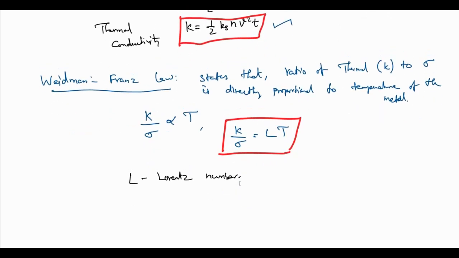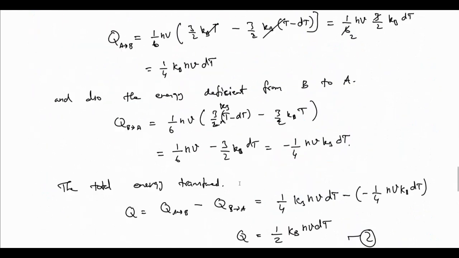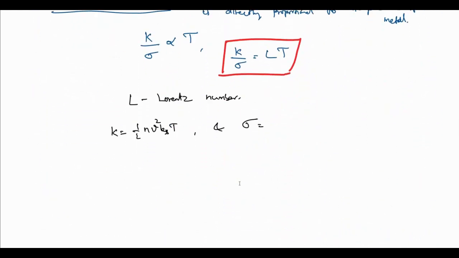From this equation we can check whether we get the direct proportionality with temperature. Sigma is Ne square tau by m. Writing the two terms as a ratio, K will be 1 by 2 Nv square kBT divided by Ne square tau by m.